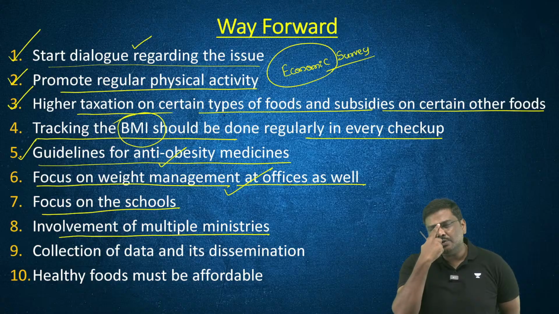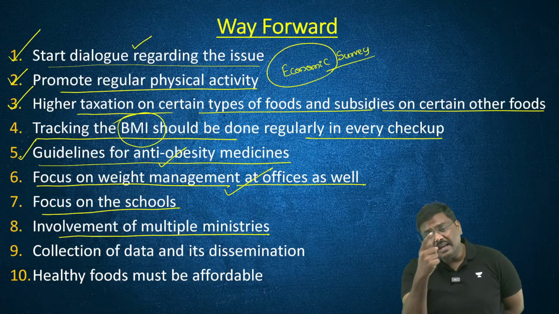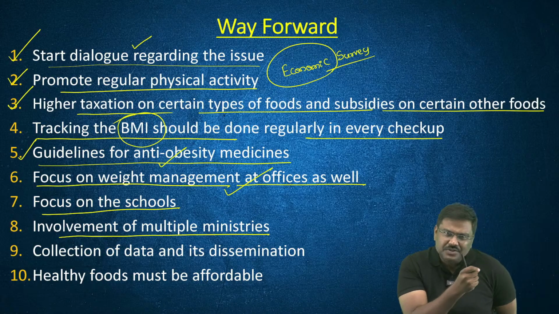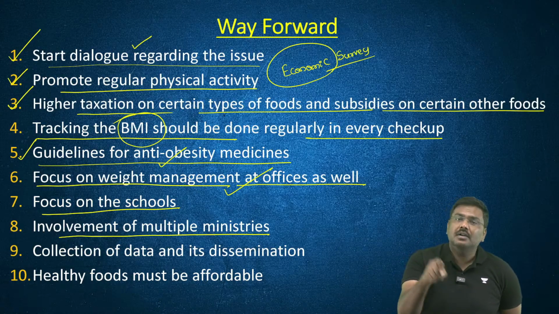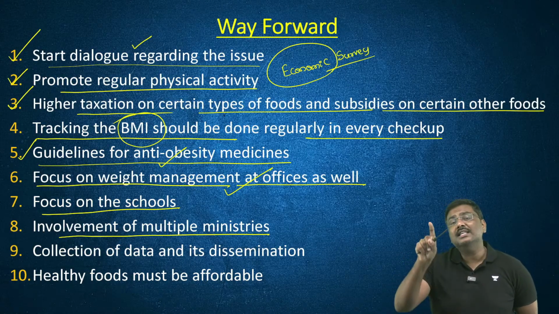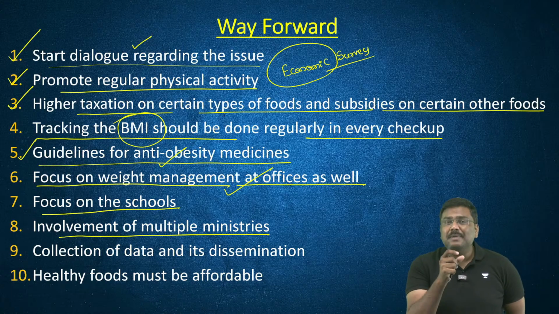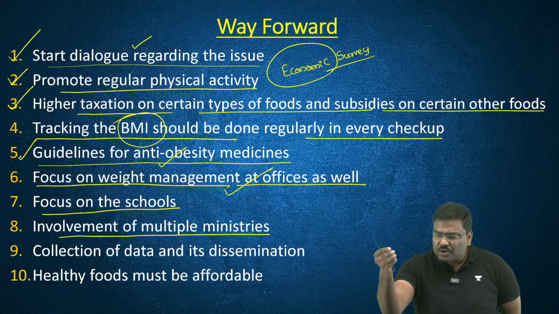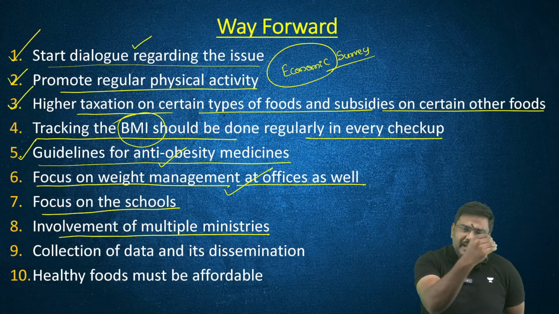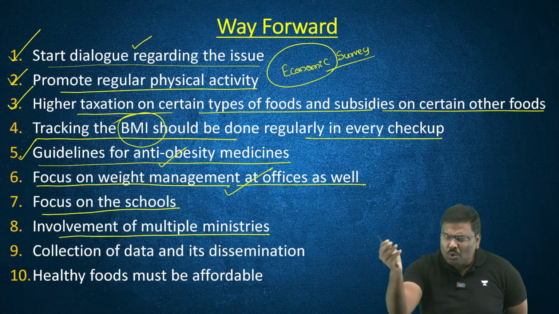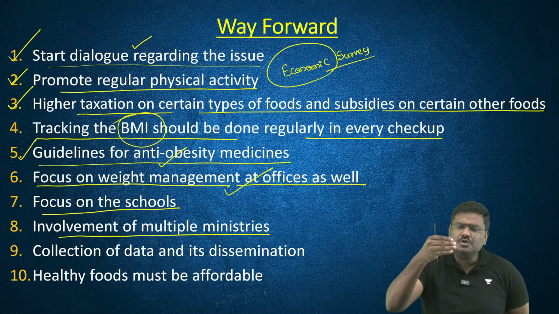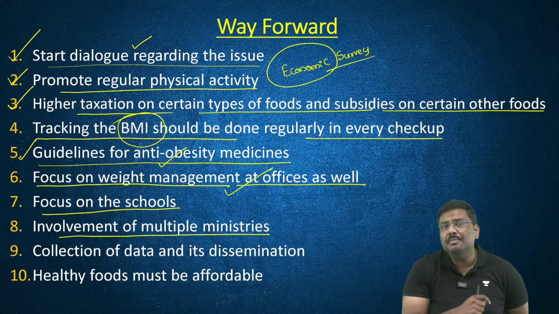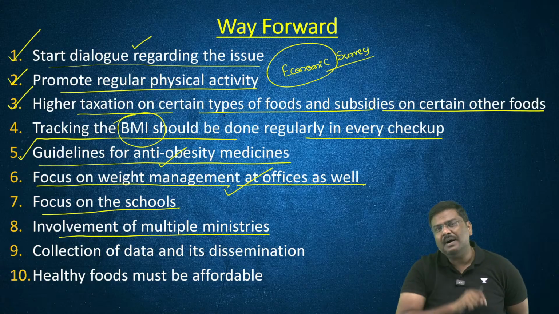Point number 8: involvement of multiple ministries. Whenever a policy has to be made by the government, for its effective implementation we have to ensure that all the required ministries are present in the policy making as well as the implementation. Because please understand, it's a multi-stakeholder approach. You need society to participate. You need the parents to participate. You need the schools to participate. You need the offices to participate. And you need the multiple ministries and departments under the government also to participate.